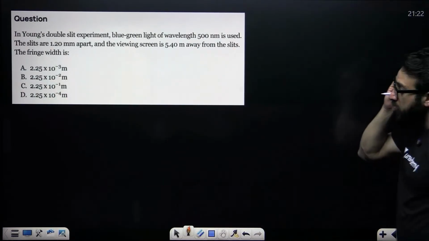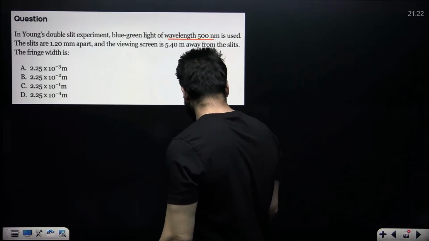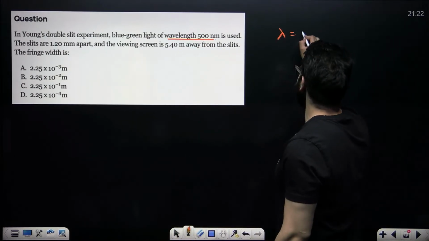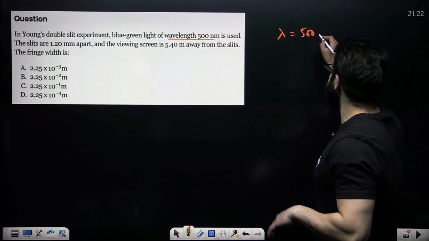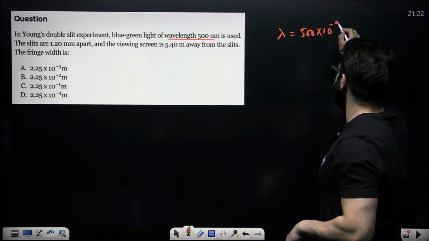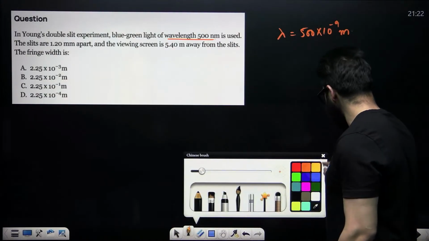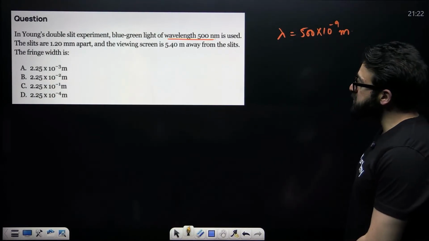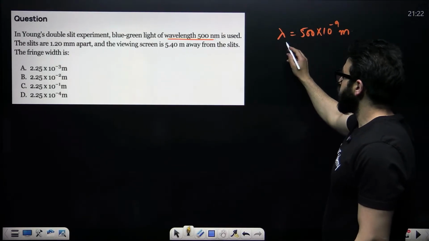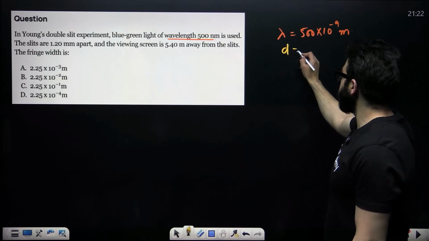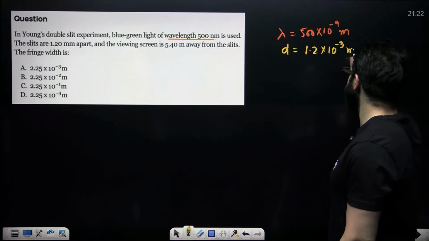What about this? In a Young's double slit experiment, blue light of wavelength 500 nanometer. So wavelength is given as 500 nanometer. When you convert nanometer to meters, multiply with 10 raised to the power minus 9. The slits are 1.20 mm apart, which means d is given as 1.2 into 10 raised to the power minus 3 meters.